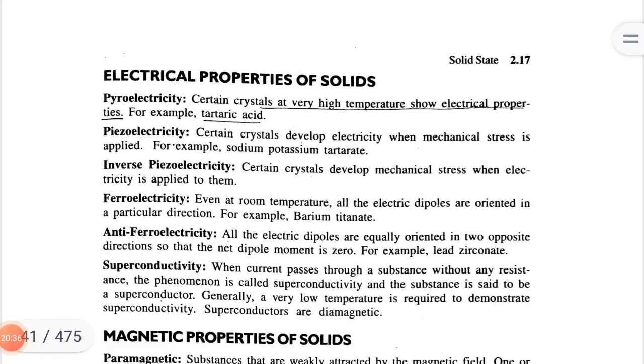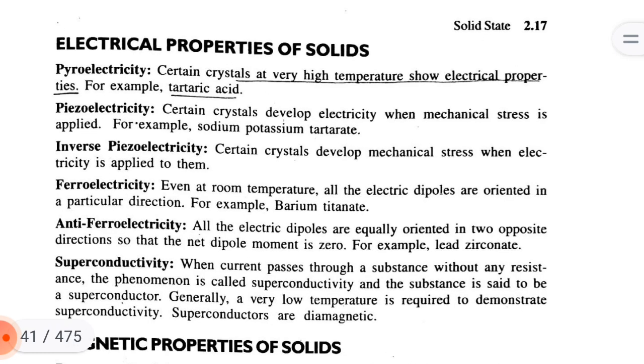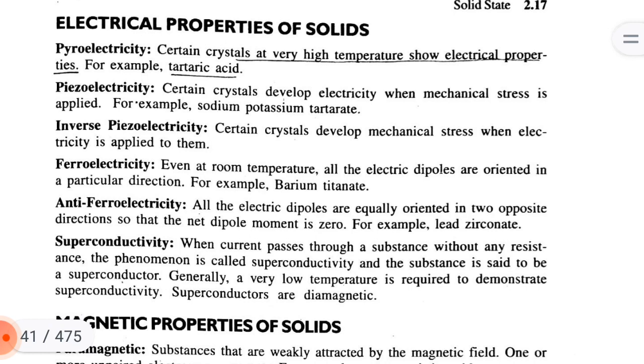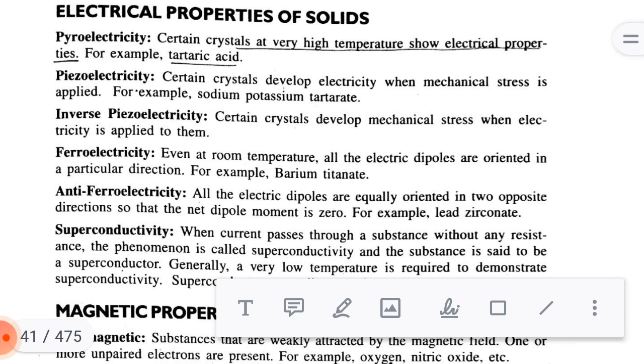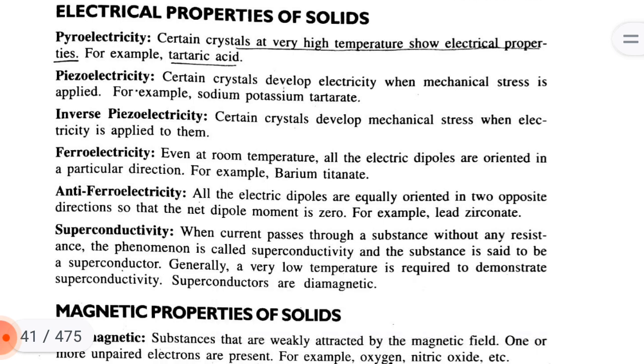Electrical properties of solids. Pyroelectricity: certain crystals at very high temperature show electrical property, for example, tartaric acid. Piezoelectricity: certain crystals develop electricity when mechanical stress is applied, for example, sodium potassium tartrate. Inverse piezoelectricity: certain crystals develop mechanical stress when electricity is applied to them. Ferroelectricity: even at room temperature, all the electric dipoles are oriented in a particular direction, for example, barium titanate.